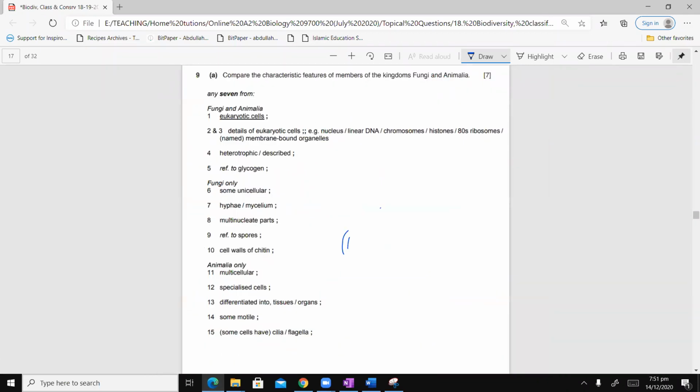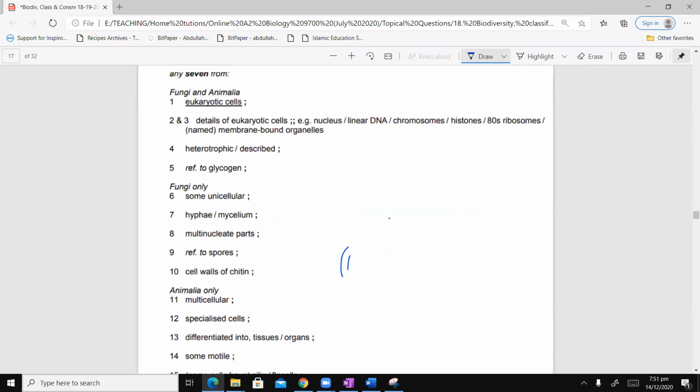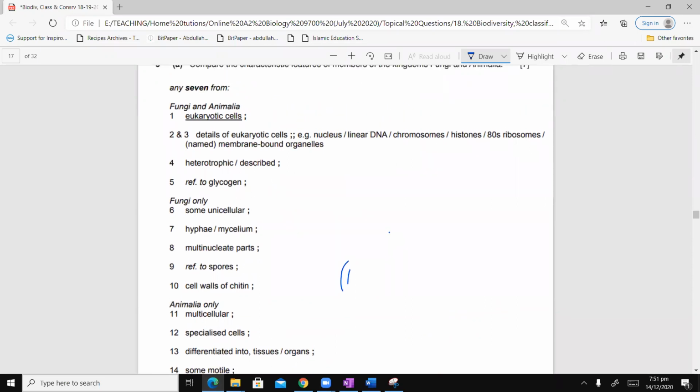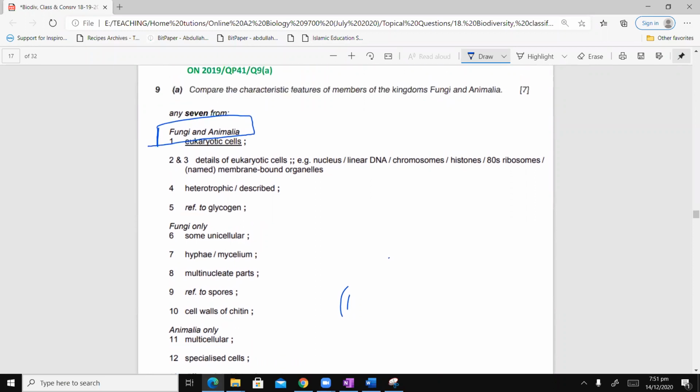And I'm sure all of these that we see, we've seen them already in our lesson today. सबसे पहली बात, उसने common points दिए हैं fungi और animalia के, फिर उसने separate दिए हैं fungi only और animalia only. Okay, so number 1, fungi and animalia both are eukaryotic cells. Then details of eukaryotic cells, for example, they have nucleus, linear DNA, chromosomes, histones, 80S ribosomes, and named membrane-bound organelles like chloroplasts, sorry, not chloroplasts, वो तो plants के लिए होंगी. यहाँ पे fungi and animalia की बात हो रही है, like mitochondria and so on and so forth, and even the nucleus. It's a membrane-bound organelle.